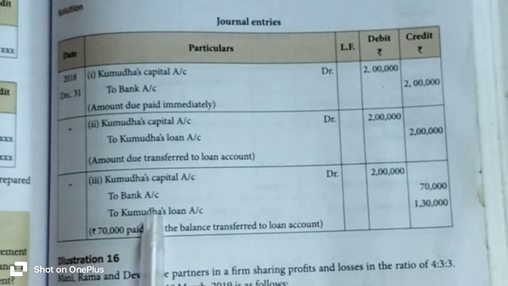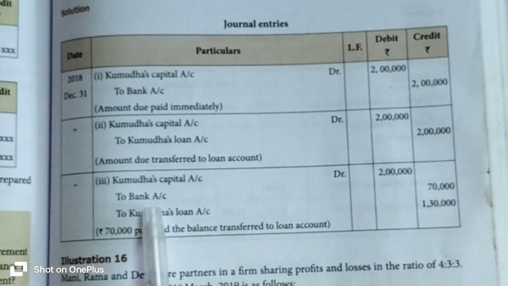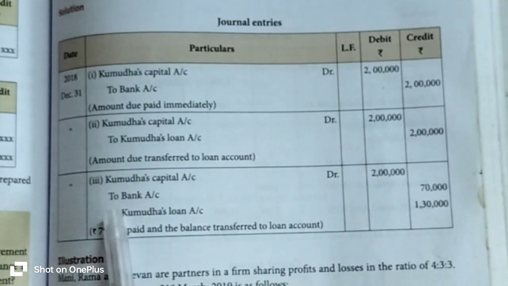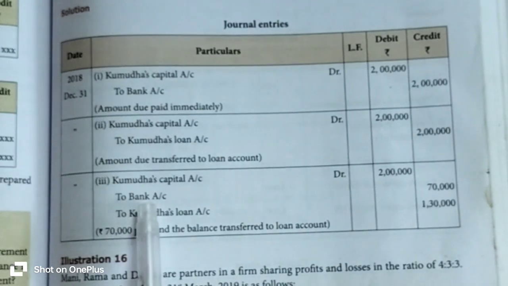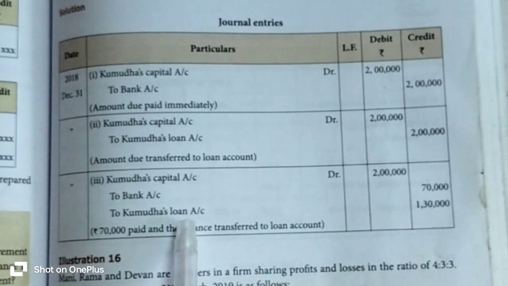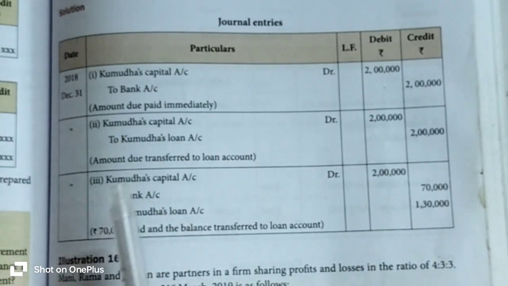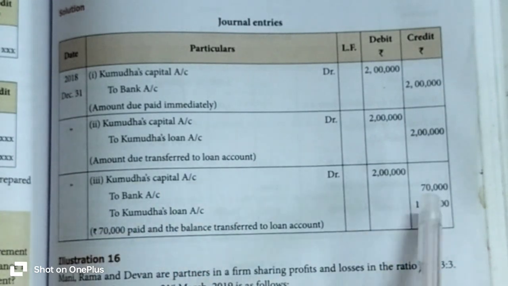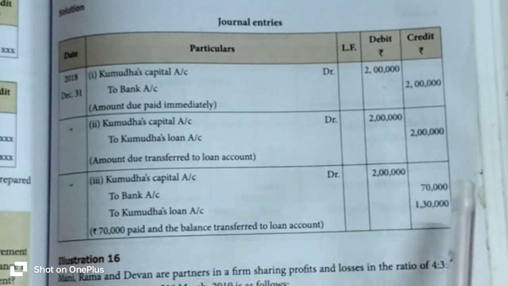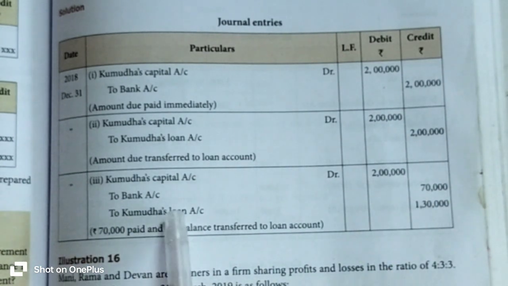Listen to the third journal entry. There are two transactions here. One for cash. At the date of retirement, cash is immediately paid to Kumuda's capital account on the basis of check. So Kumuda's capital account debit to bank account, and the rest of the balance due amount they treated as a loan, which means the existing partners borrowed a loan from the retiring partner Kumuda of 1,30,000 rupees. After collecting that rest of the due amount, 1,30,000 rupees, the existing partners transfer that 1,30,000 rupees, the rest of the balance due amount, to Kumuda's loan account.